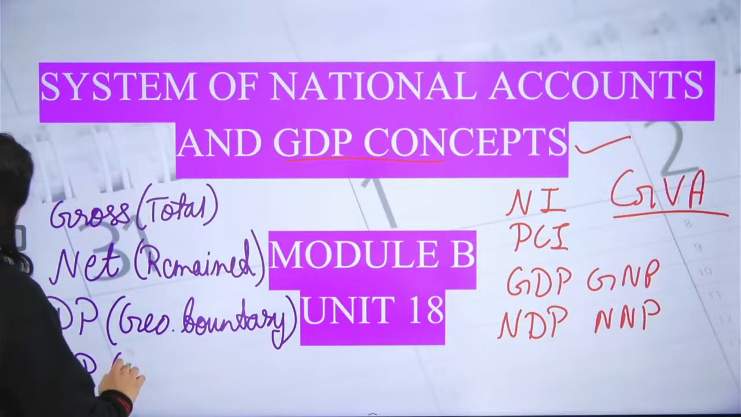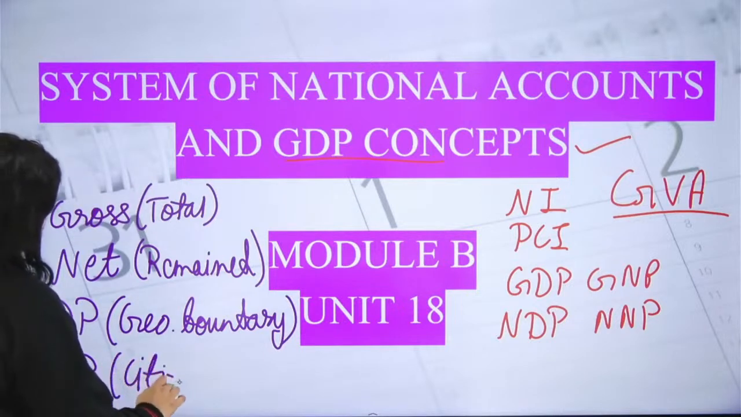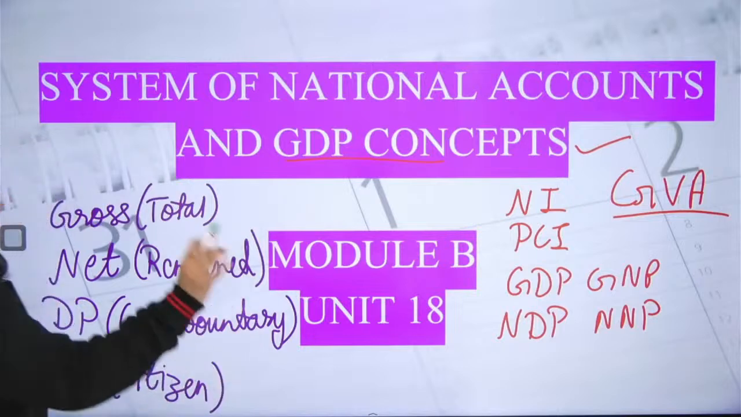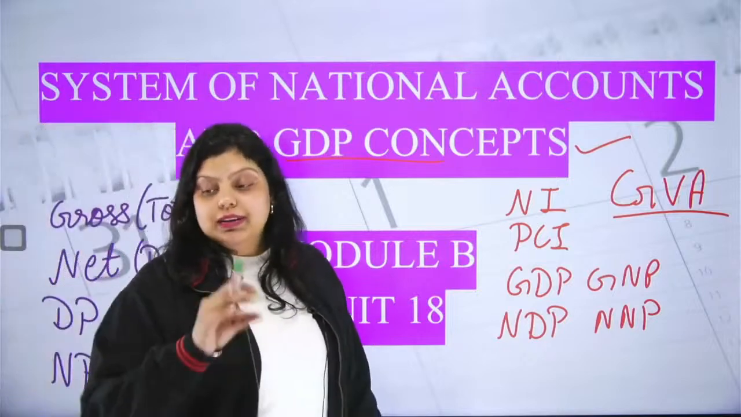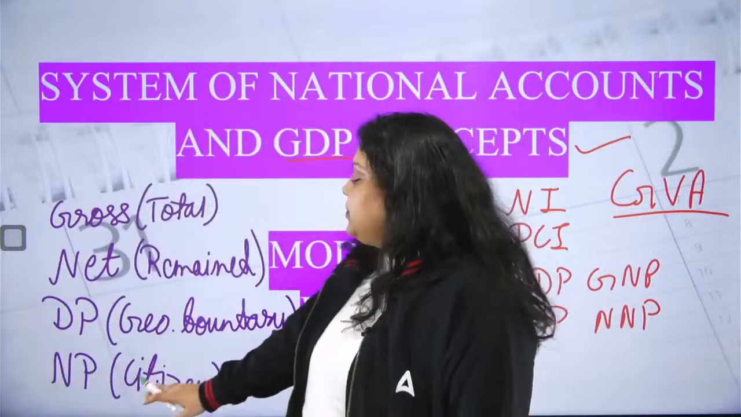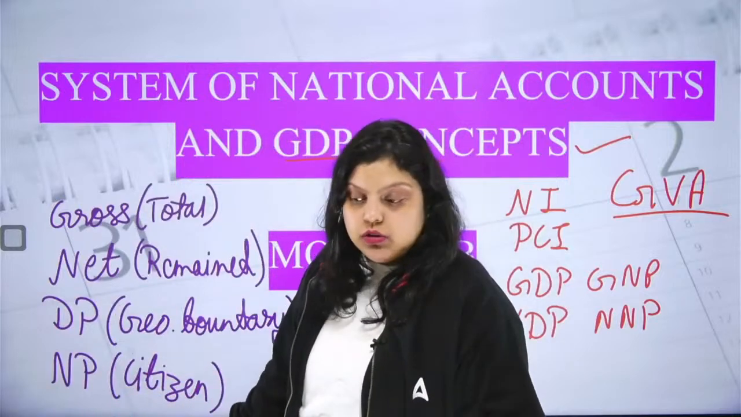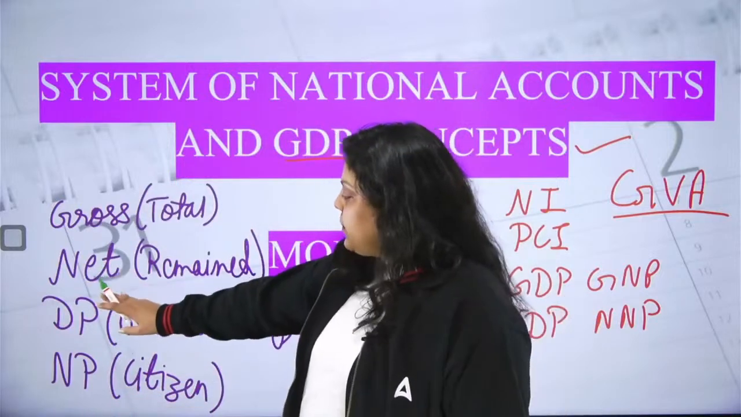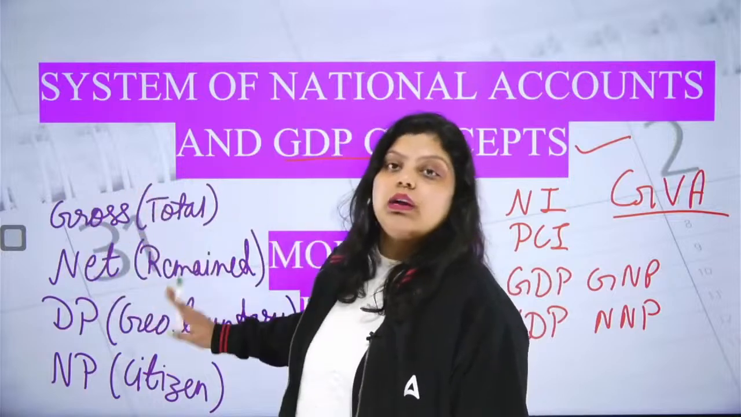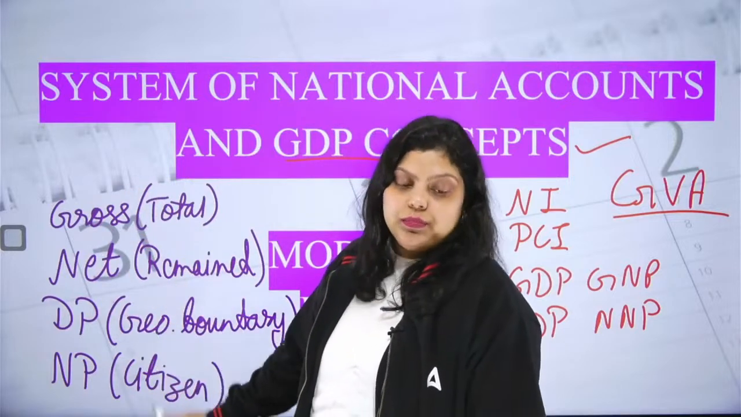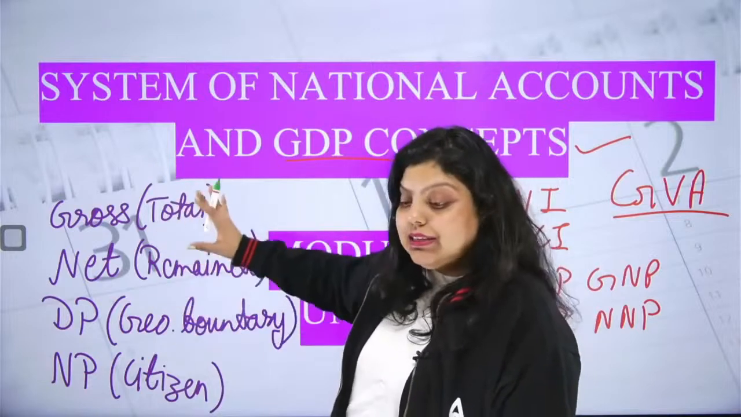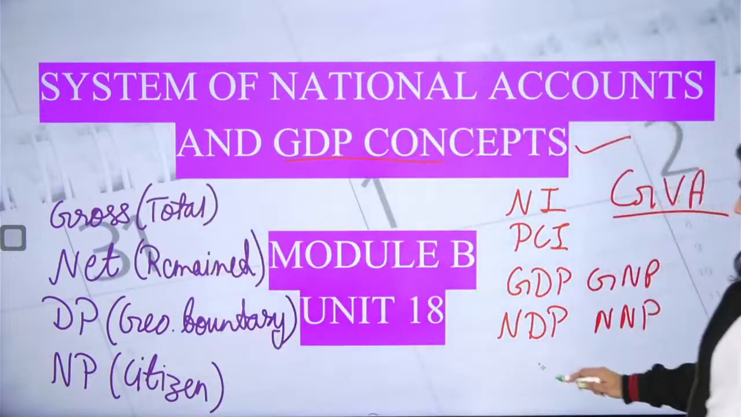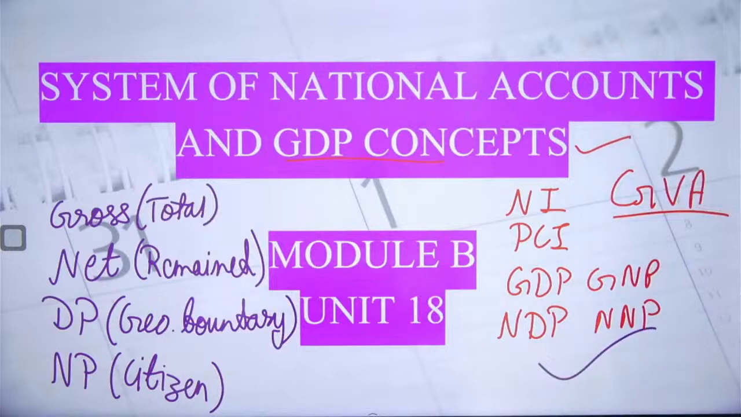Apart from that, we have national product. What is national product? The production done by the citizen. It doesn't matter where the citizen is. If the production has been done by the citizen, it will be calculated as national product, whether it is produced in India or any other country. And if the product is produced within the geographical boundary of a country, that's domestic product. Clear? These are certain terms you have to remember, and only then will we be able to understand these concepts.